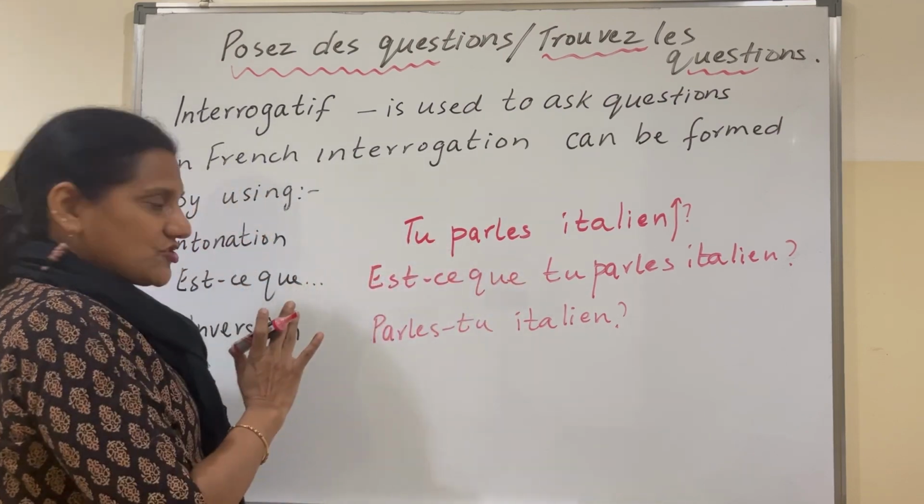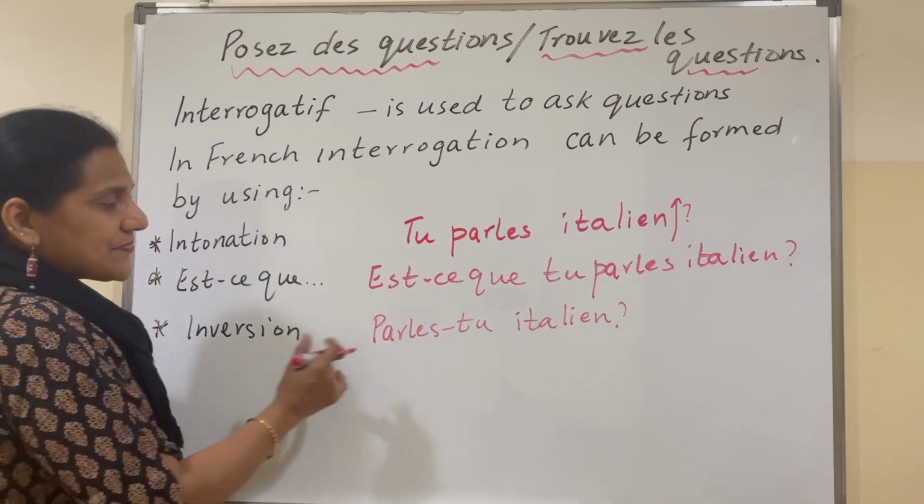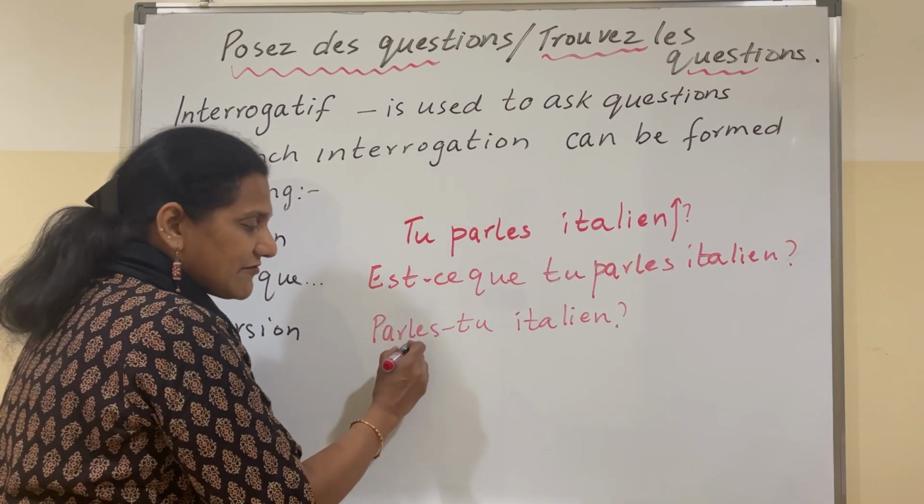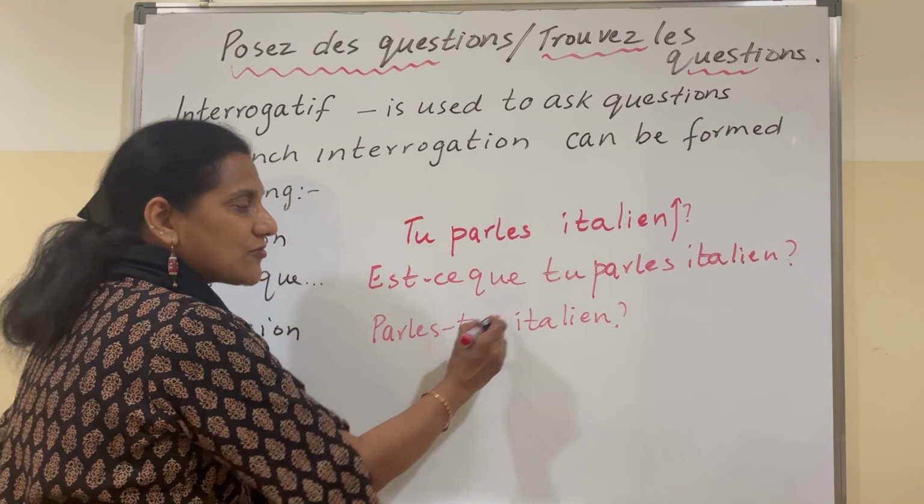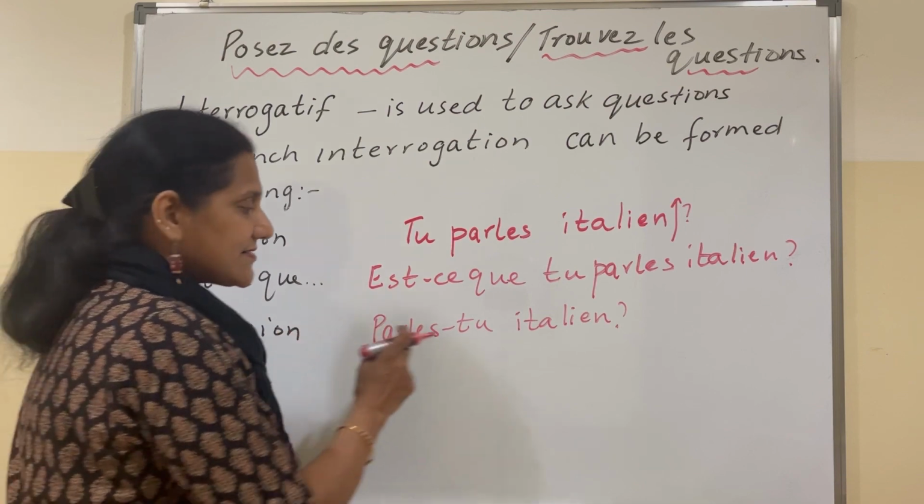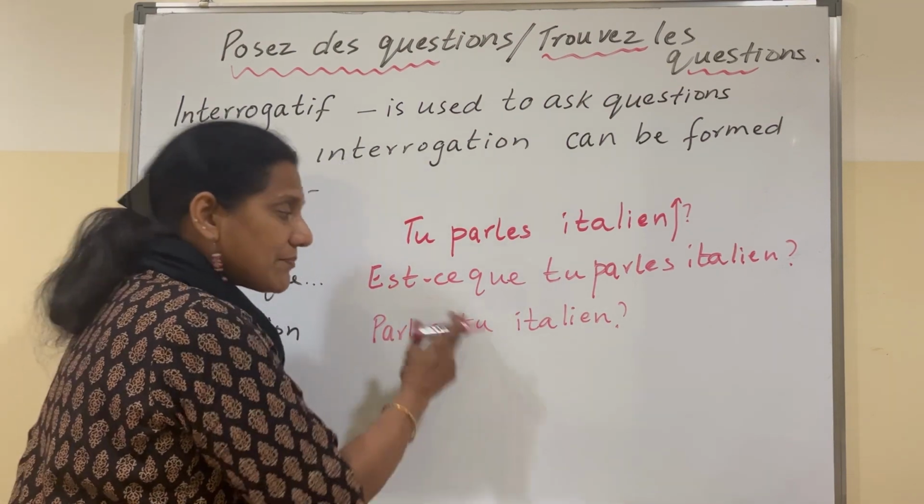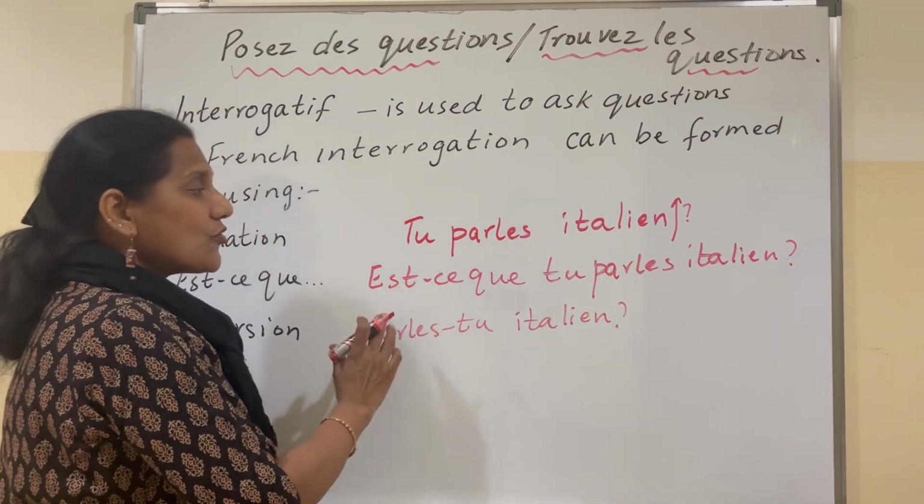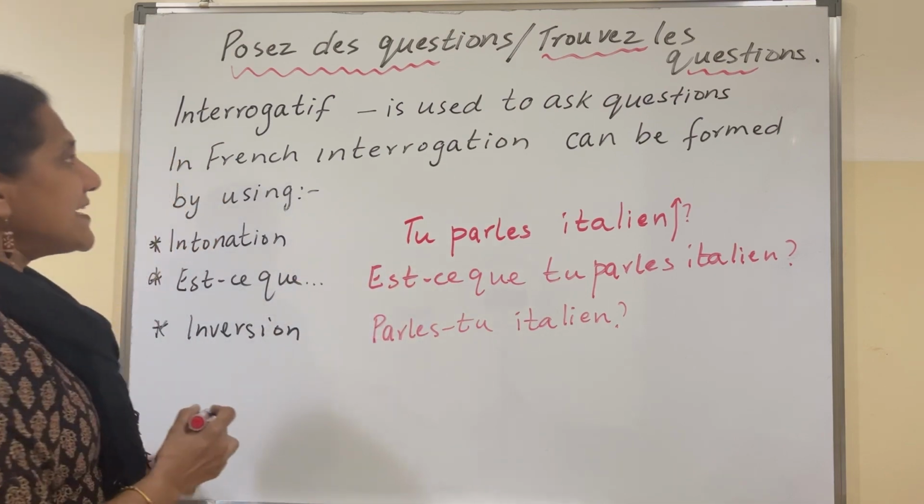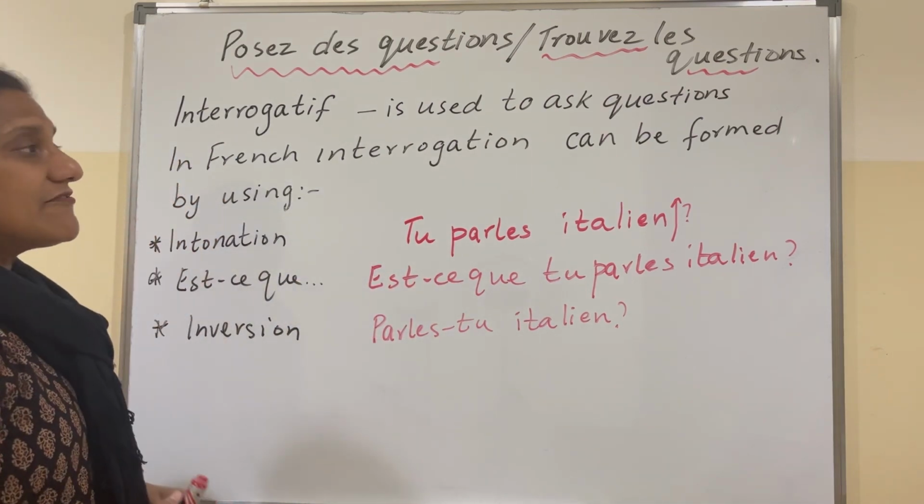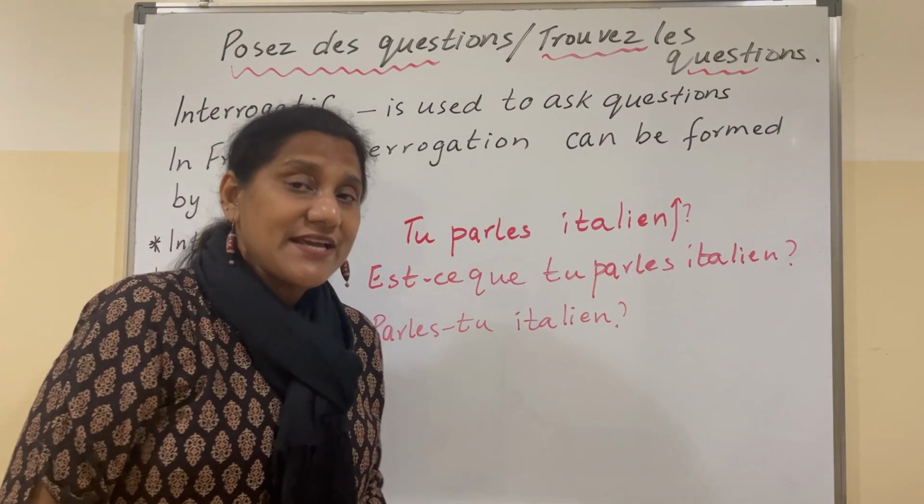And inversion means you write the verb first and then the subject pronoun and then the rest of the sentence. Parles-tu italien? So these are the three ways in which interrogation can be formed in French.